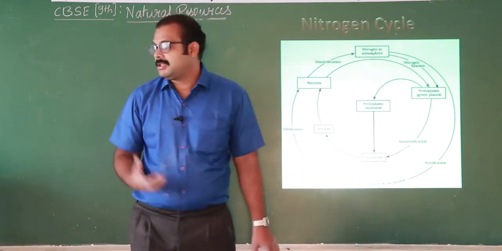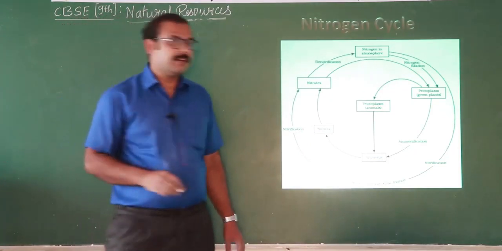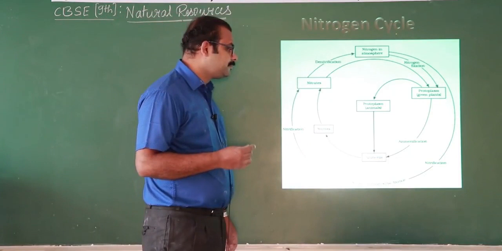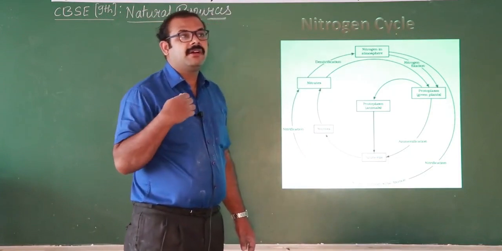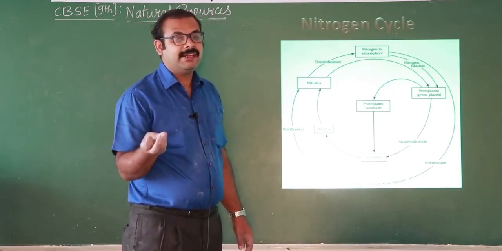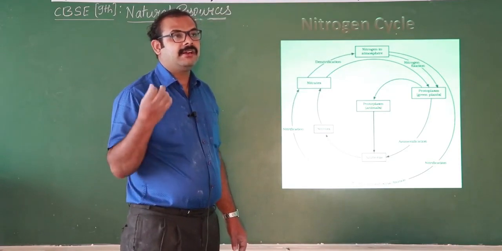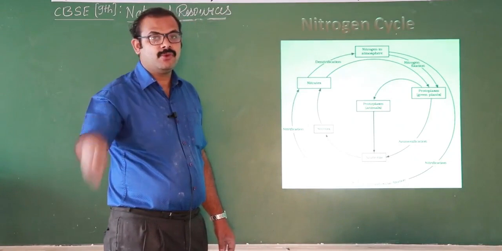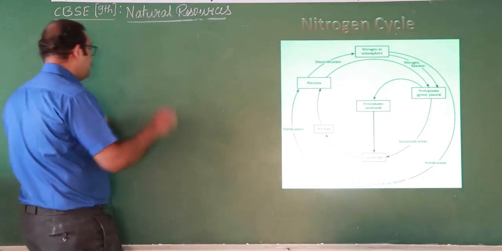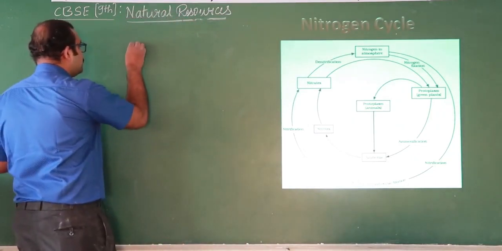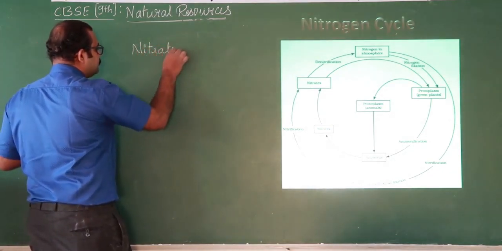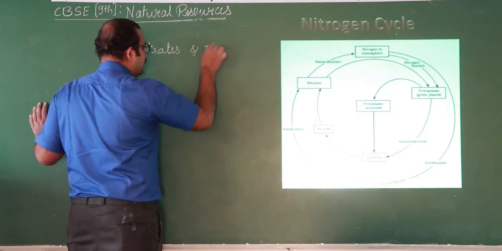So how does this take place? Because of lightning, thunder and rain, the nitrogen present in the atmosphere moves into the soil and forms compounds of nitrogen, namely nitrates and nitrites.